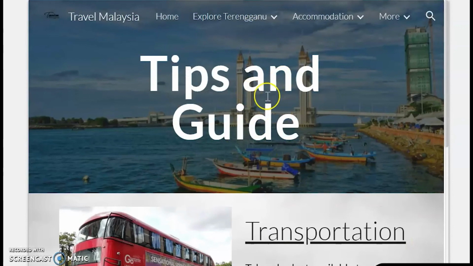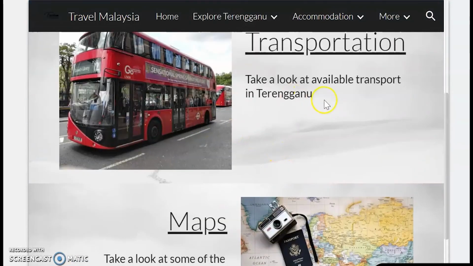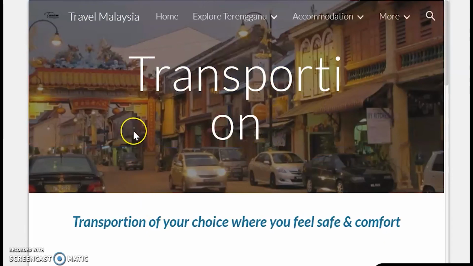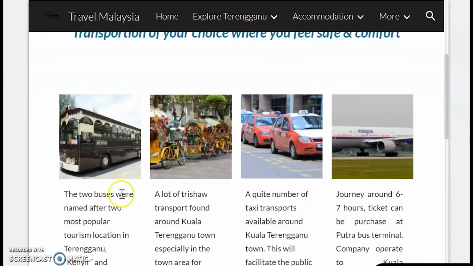For this page, I use Google Sites, site.google.com, and I use a simple format. For the tips and guide, I use the title font, and this layout has one image and one text. Then the transportation, the first sub page. I use more pictures in my two pages, and I use the same font as before.